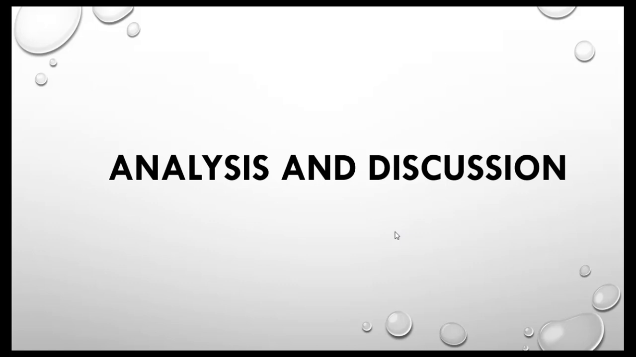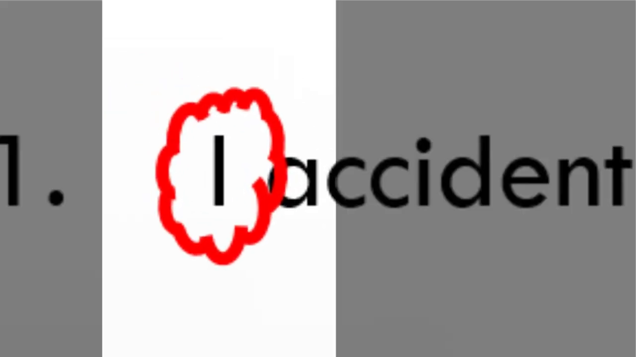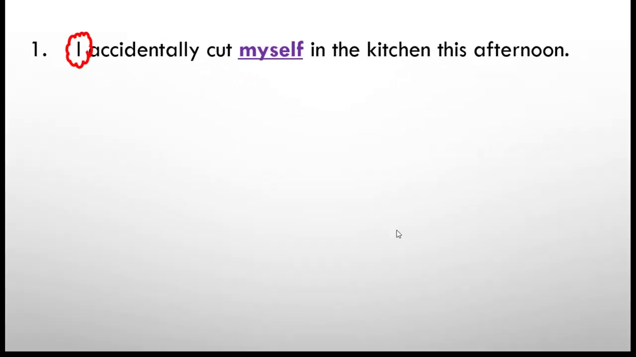Let's go now to the second part, which is about analysis and discussion. Let's go back to example number 1. I accidentally cut myself in the kitchen this afternoon. So this sentence starts with I, which is the subject. Just to remind you of the subject pronouns that we studied, we call them subject pronouns or personal pronouns. So we have here I, you, he, she, it, we, you, and they. And all of these subject pronouns function as a subject, and we start the sentence with these personal pronouns.